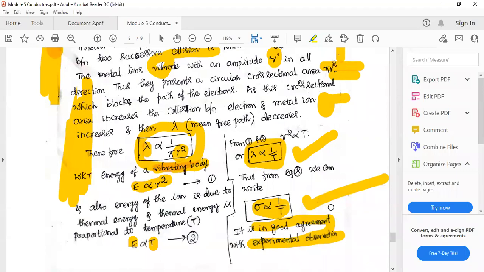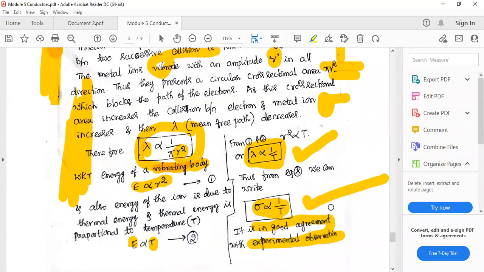This will conclude the conductor part of module 4, and I hope I have done justice with this module. I have completed dielectrics as well as semiconductors, and today the conductor part is also over, and there are a few problems that will be discussed in the next class. Okay, if you have any doubts regarding the test, please feel free to ask me.